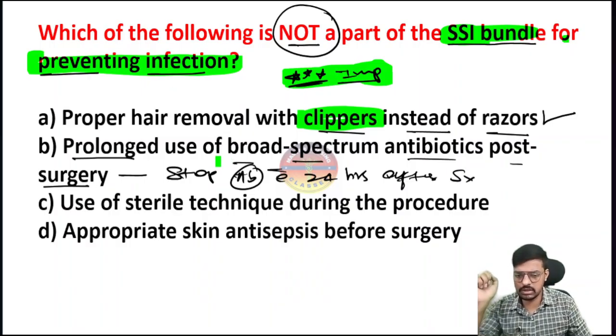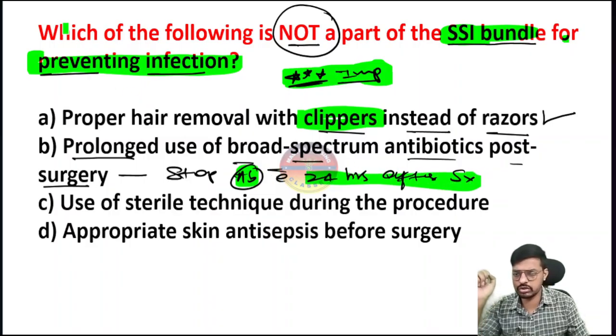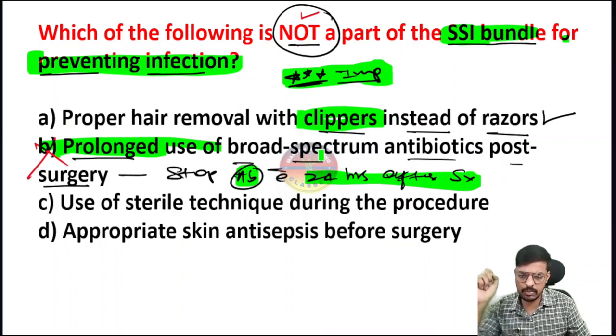So we have to stop the antibiotics within 24 hours after the surgery. Most important, here the word says prolonged use. No need for prolonged use. So this is the correct answer because in the question they have asked which is not a part of the SSI bundle. So option B is not a part of our SSI bundle, and this is the correct answer.